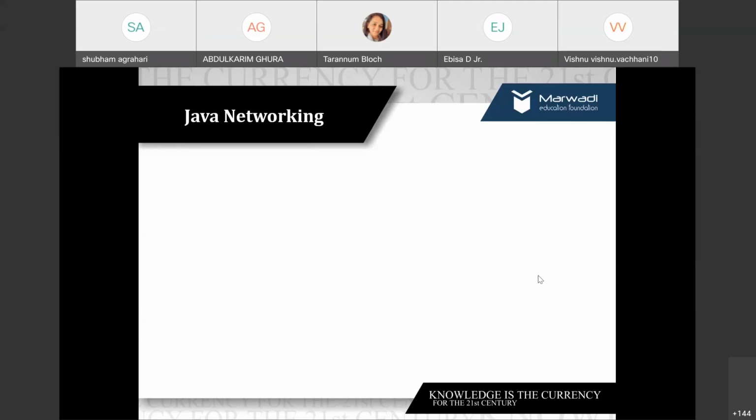And Janvi is saying it is an end-to-end device connection via some material, not the material, I guess you want to say medium, right? It's an end-to-end device connection via some medium, and this medium can be wired or wireless, right? Shubham is saying connection established between computers and shared information. And Pooja is saying interconnected devices. So yes, partially everybody is correct.